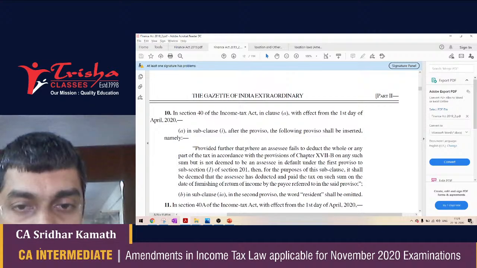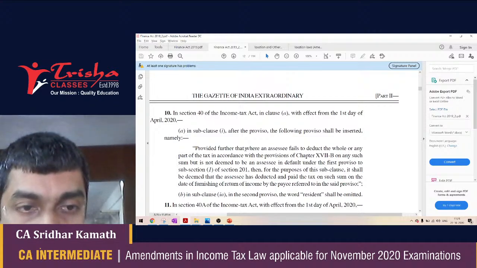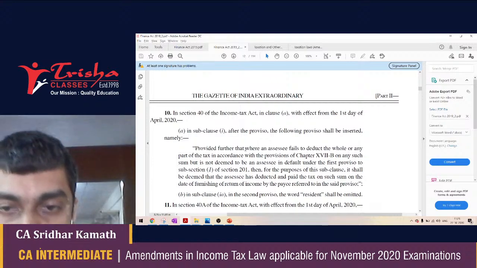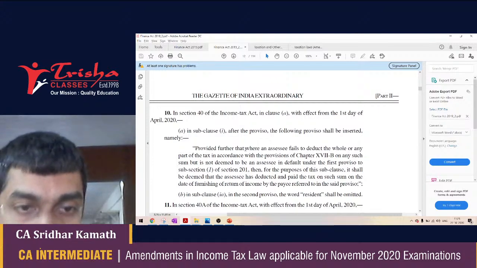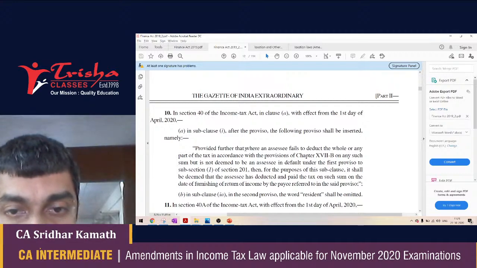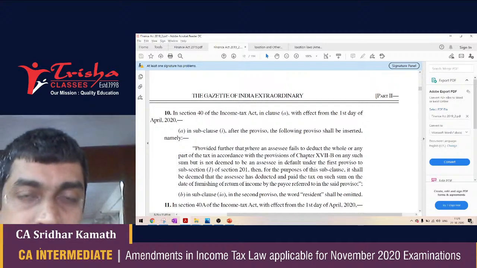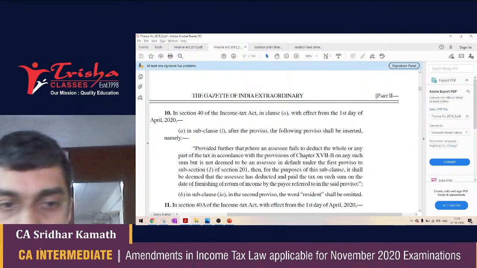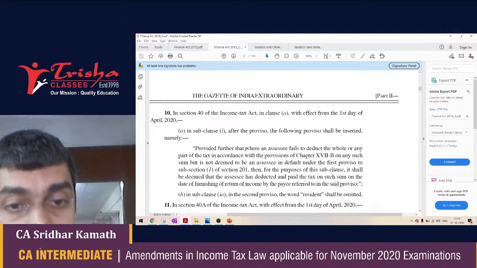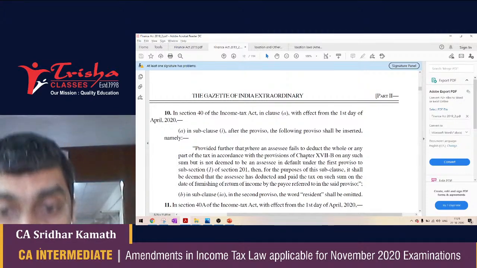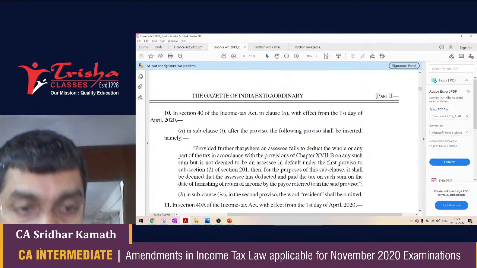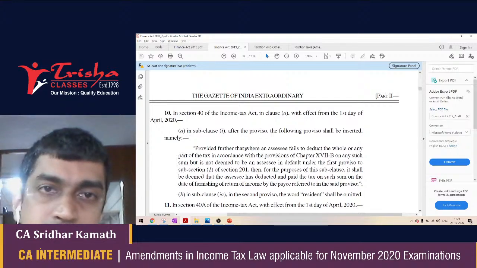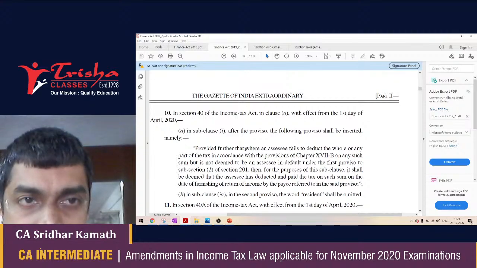Provided further that where an SSE fails to deduct the whole or any part of the tax in accordance with the provisions of Chapter 17B on any such sum, but is not deemed to be an SSE in default under the first proviso to subsection 1 of section 201, then for the purposes of this subclause, it shall be deemed that the SSE has deducted and paid the tax on such sum, on the date of furnishing the return of income by the payee referred to in the second proviso. A bit difficult to understand, but remember this.